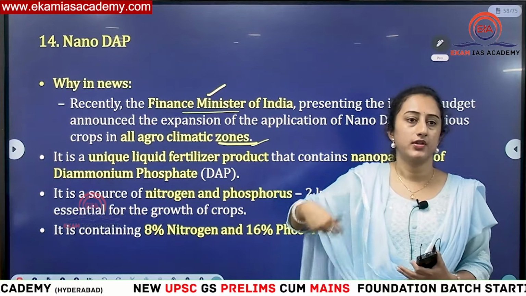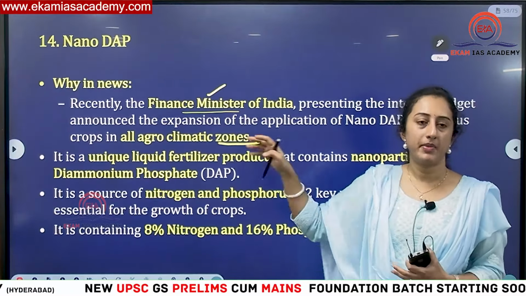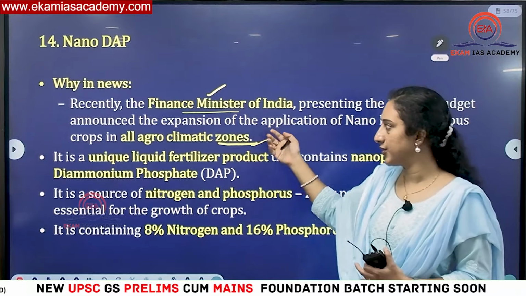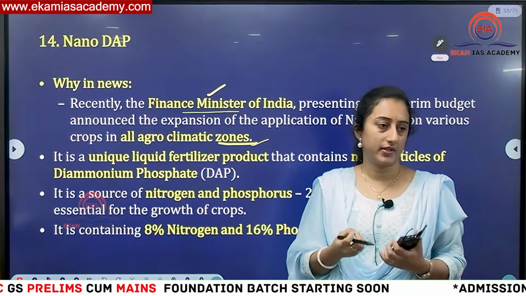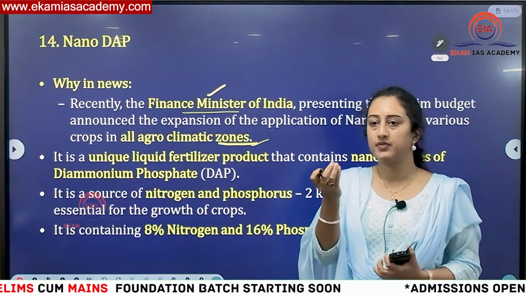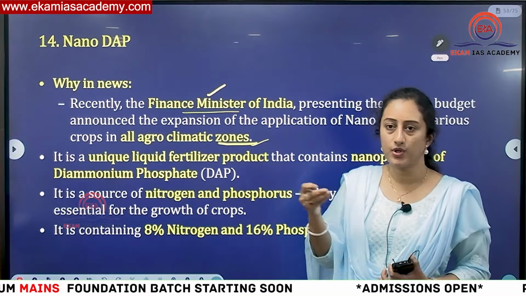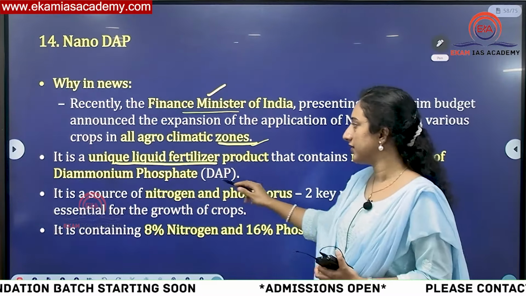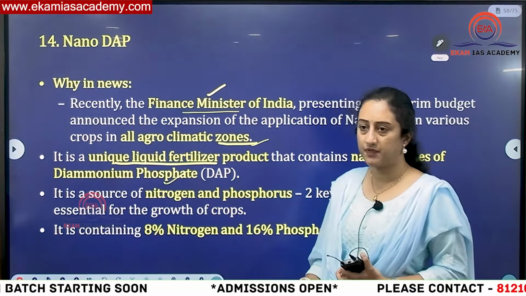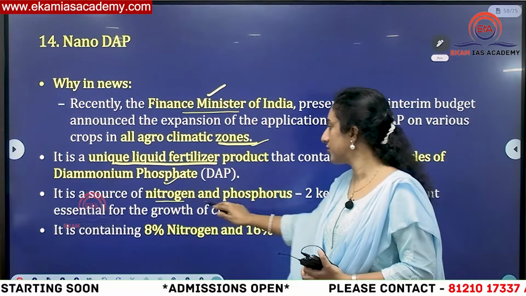Nano DAP. DAP is a fertilizer, or you can say pesticide. This is given at the nano level, meaning the particles will be narrowed down, because previously we used to have block types in fertilizers. That will be reduced to the nano level. This is a liquefied fertilizer, diammonium phosphate, that is the name of DAP. It will contain nitrogen and phosphorus.